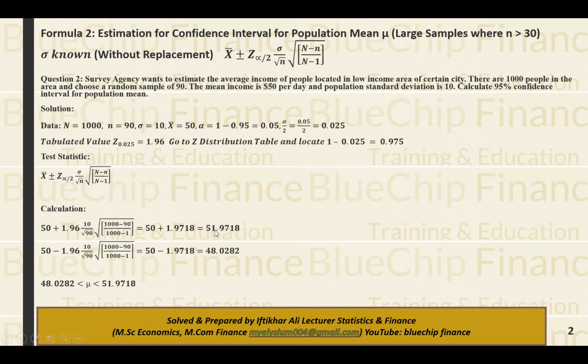In addition, 51.9718 is the answer, and in subtraction 48.0282 is the answer. So that is the range. So population parameter mu, पॉपुलेशन का जो मीन है उसकी रेंज जो है वो क्या होगी, 48.0282 to 51.9718.